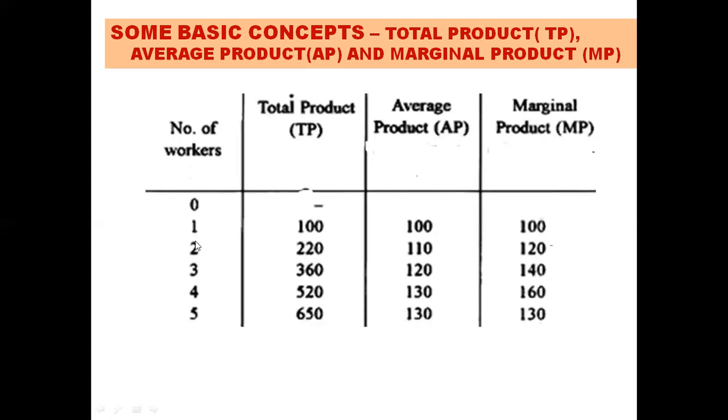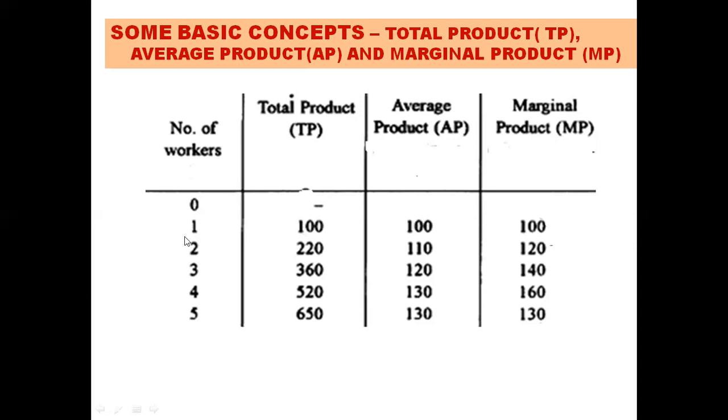Now here is a table which shows the number of workers in the first column. First there is no worker, 0, then 1, 2, 3, 4, 5. It is gradually increasing. In the second column, we have TP, total product. Third, AP, average product. And the fourth, we have marginal product. So for 0 workers, the total product, average product, and marginal product all are 0, because no labor and no product, right? Now when there is one worker, the total product is 100. And how do we find average product? Average product is TP by L. So 100 by 1 gives us 100. And the marginal product will remain the same because there is no change in output. So it is 100 itself.